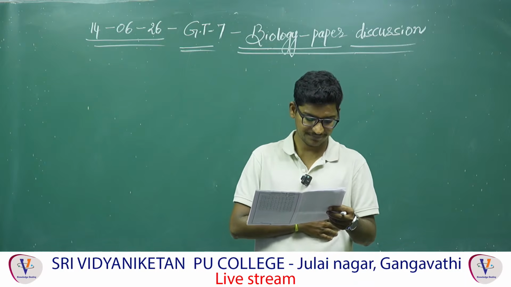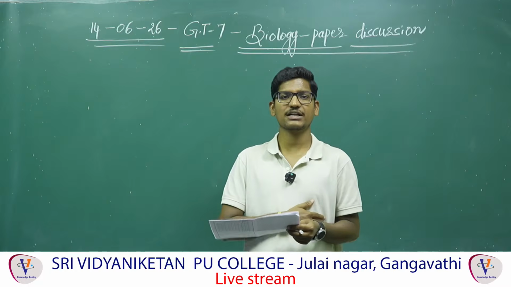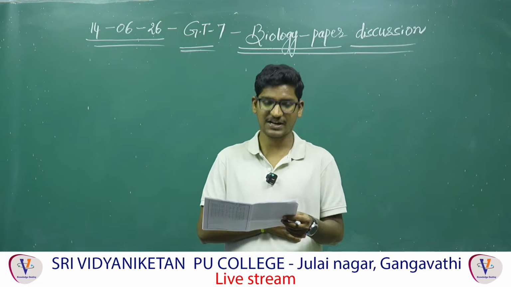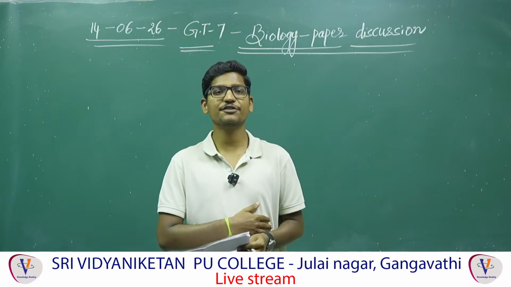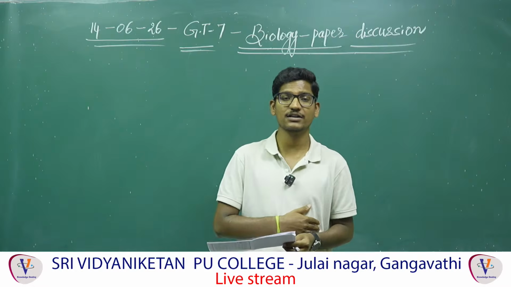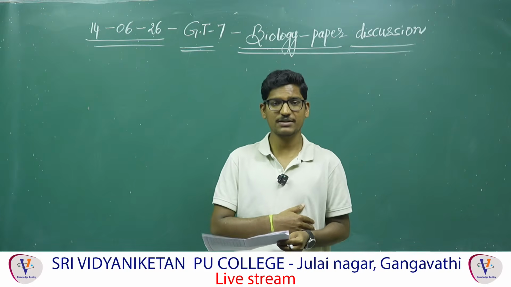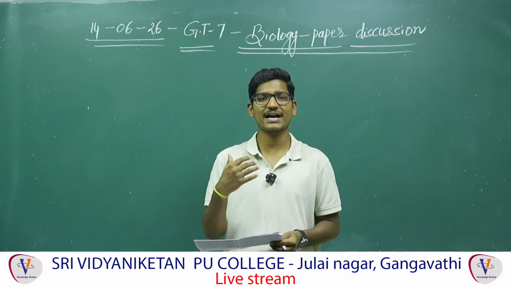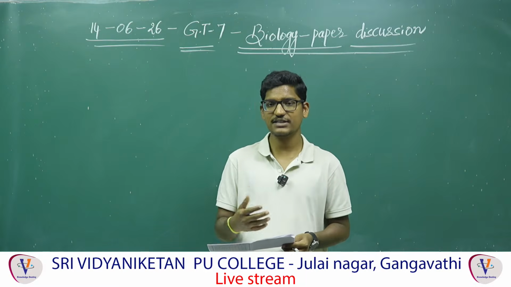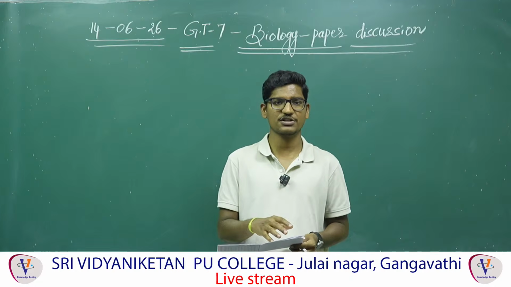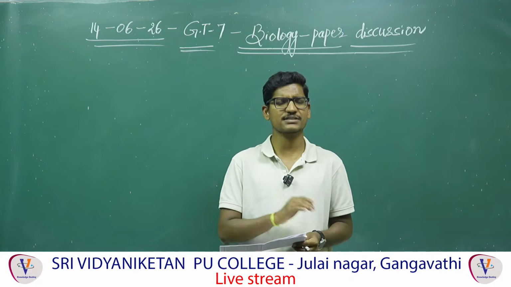Question number 95. The main difference between artificial and natural systems of classification. Remember, the artificial system of classification depends on gross morphological characters, I mean external characters, whereas the natural system of classification considers both anatomical and morphological characters, phytochemical characters and everything.